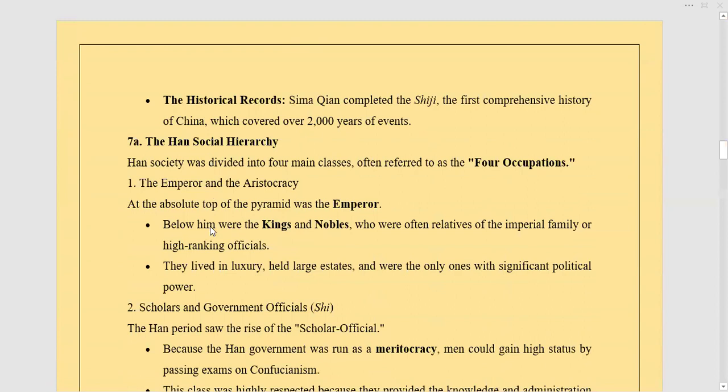The Han Dynasty. Now let's have a look at the social system, what it was and how they were living. Han society was divided into four main classes, called the four occupations. First, the emperor and the aristocracy. At the absolute top of the pyramid was the emperor. Below him were kings and nobles, who were often relatives of the imperial family or high-ranking officials. They lived in luxury, held large estates, and were the only ones with significant political power.